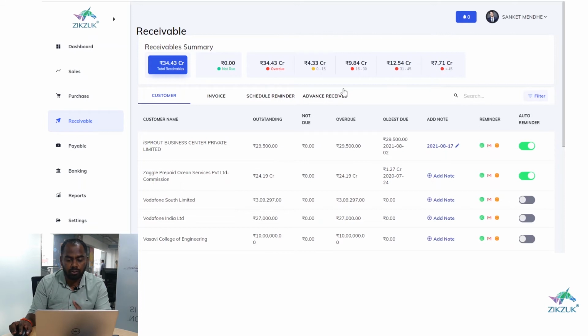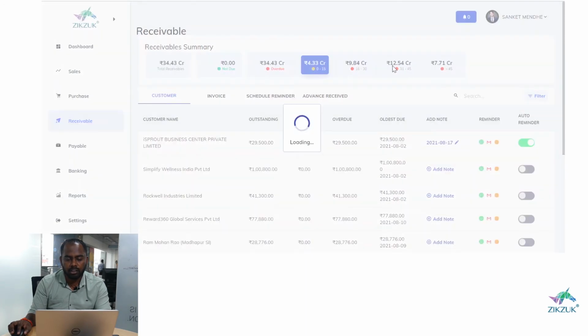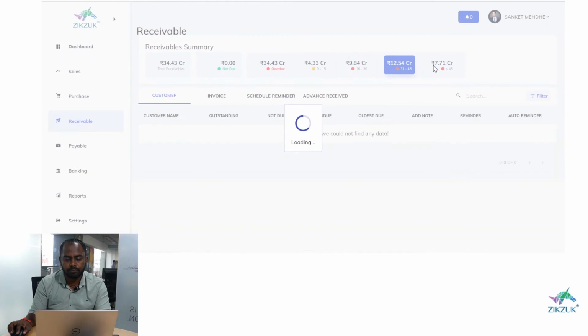providing you this kind of overview where you can analyze your outstanding or debtors. You can analyze according to the aging analysis. We have divided the total receivables into two parts: not due and overdue, and the overdue part as well we have divided into multiple buckets. So you can see the customers or debtors by bucket.